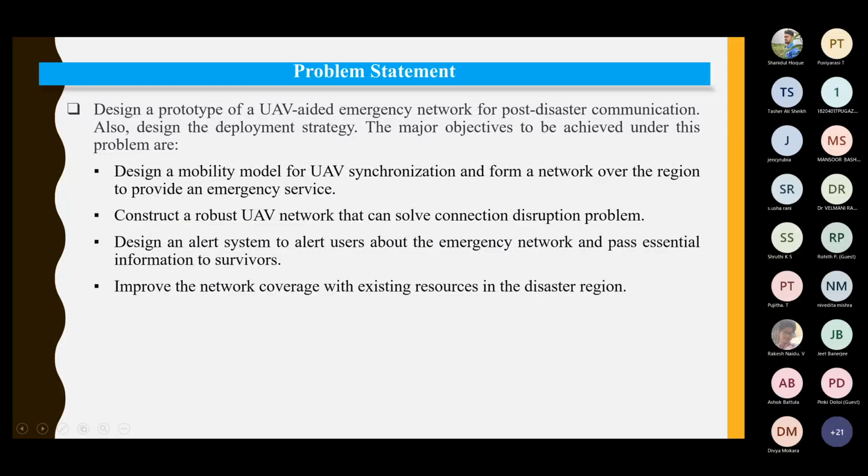Number one. Second one, construct a robust UAV network that can solve the connection disruption problem. So you have to ensure that whatever connection you are providing, it has to be rugged, robust and seamless. Third is to design an alert system to alert users about the emergency network, which we thought of creating by an application, a mobile application.